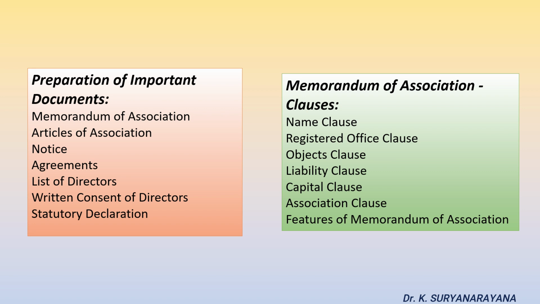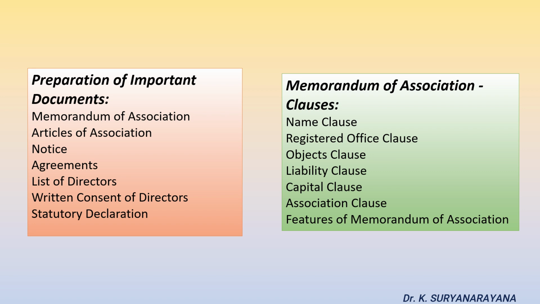Now let us discuss the features of a memorandum of association. It is a document which sets out the constitution of the company. It is the foundation on which the structure of the company is based. It contains the fundamental conditions upon which alone the company is incorporated. It is the charter of the company and defines its reason for existence. It lays down the area of operation of the company.